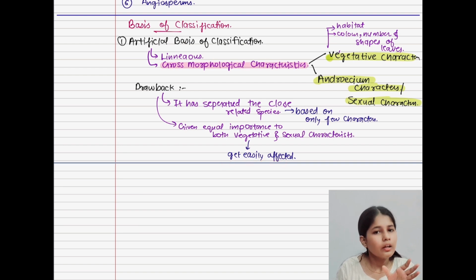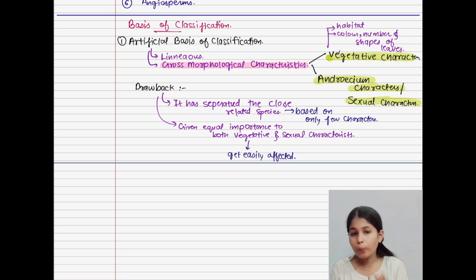For example, if you can relate, in the autumn season, you can see that most of the plants shed all of their leaves, and our vegetative character is based upon habit, color, number, and shapes of leaves. Means all the leaves have now fallen down. Okay, but can you say that sexual characters also get changed? No, simply they don't get changed. Okay, I hope you have understood.